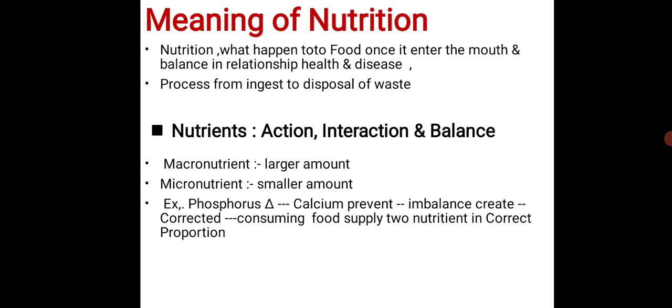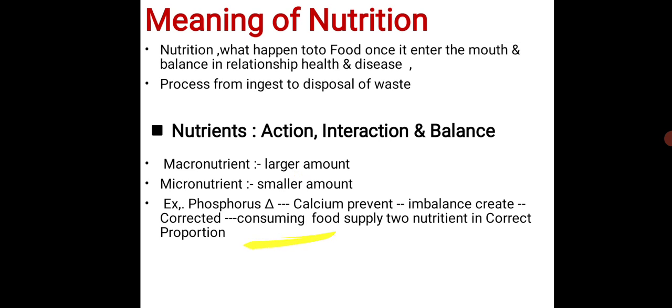These two nutrients are interrelated with each other. When one increases, the other is prevented. When the other increases, the first is prevented. These two just have to be balanced. If phosphorus increases, then calcium decreases, and an imbalance is created between these two nutrients. This is corrected by balance. How is the balance achieved?